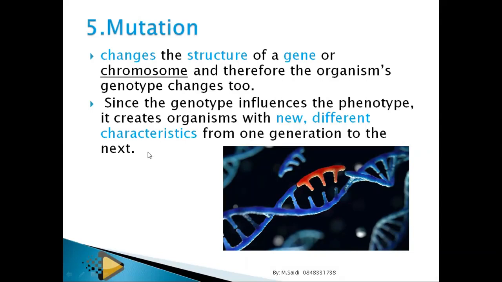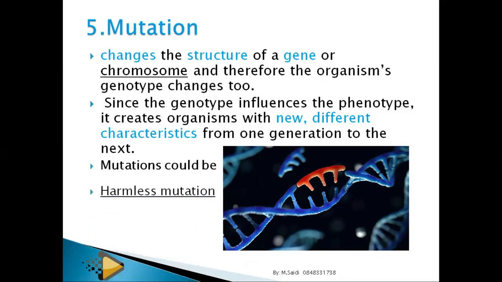So if there is any mutation, any change in the genetic composition of an organism, it will result in different organisms, which we call variation. Because the moment the organism's phenotype has changed, we say that variation has taken place.